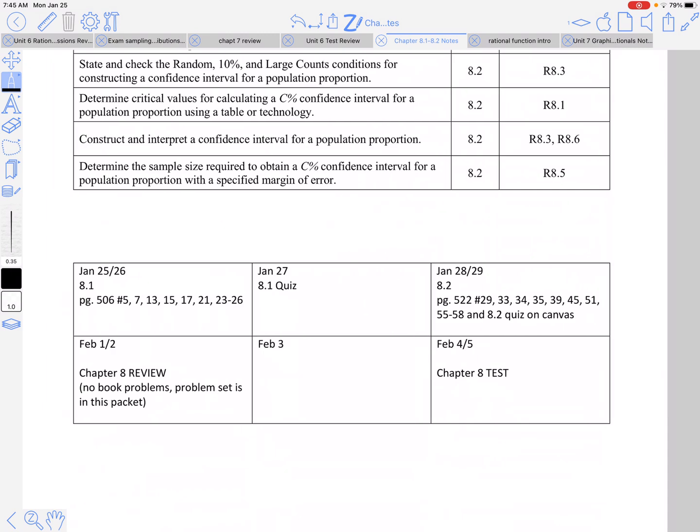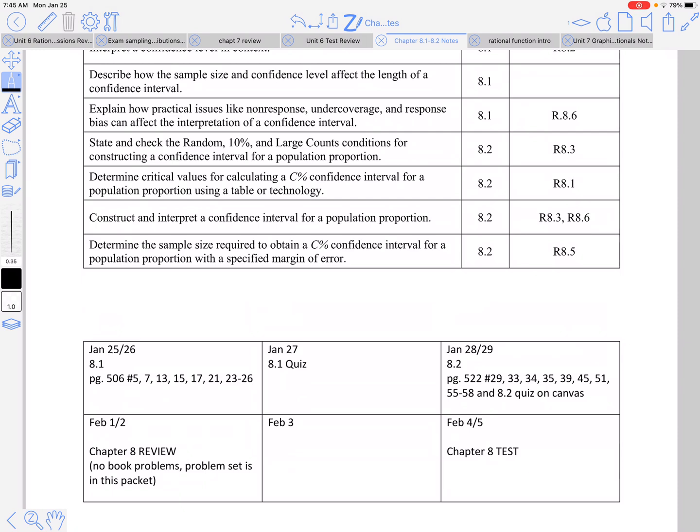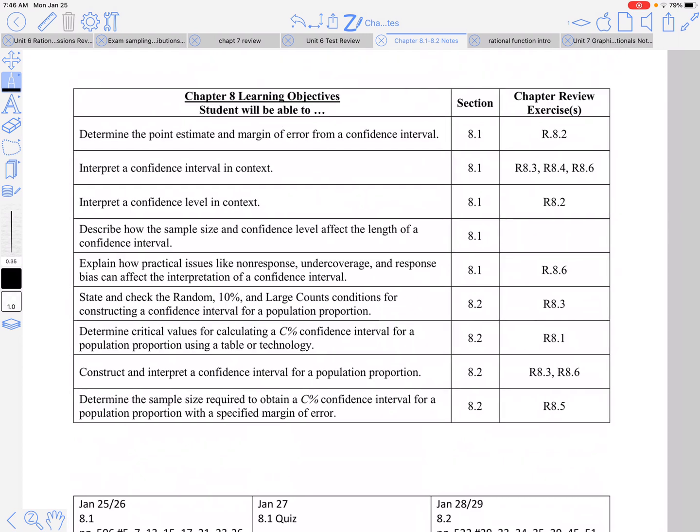Now, if you take a look at the calendar, Chapter 8's going to be done. Like, if you blink your eye, you're going to miss Chapter 8. We're only doing 8.1 and 8.2 in Chapter 8. We will do 8.3 later. So how we break this up is we do all the proportion stuff with inference first, and then we do the mean. So we do separate them here. That's why it is so quick.